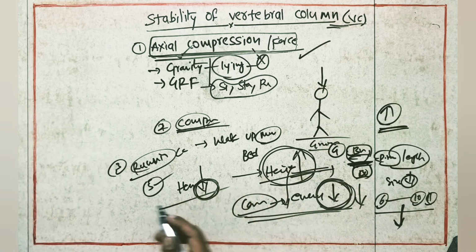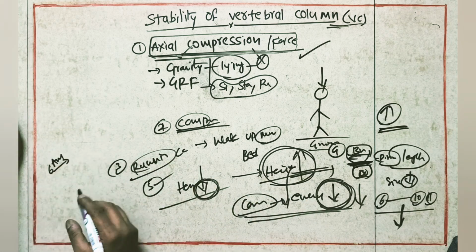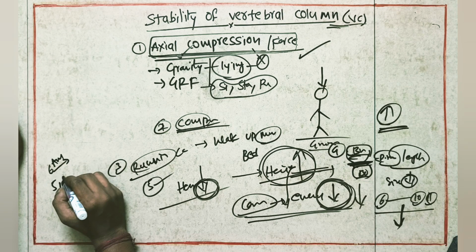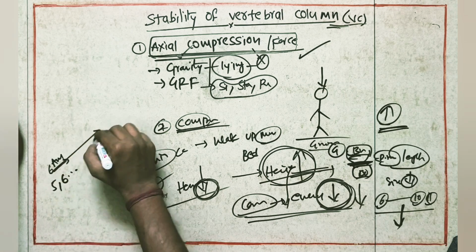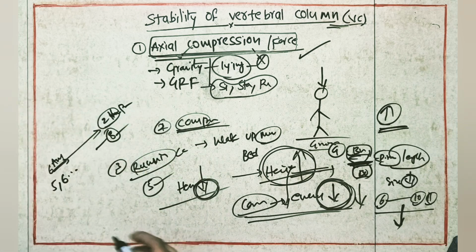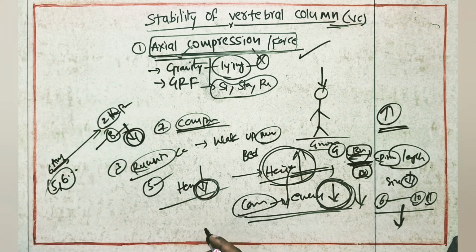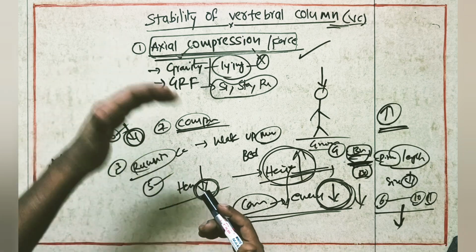If we want to observe this, suppose we measure our height around 6 a.m. and it comes to something like 5.6. After 2 hours of running, at 8 o'clock, if you measure your height compared to this, there will be a definite reduction of height because of the 2 hours of axial compression on the vertebral column. It is going to reduce the height of that person.